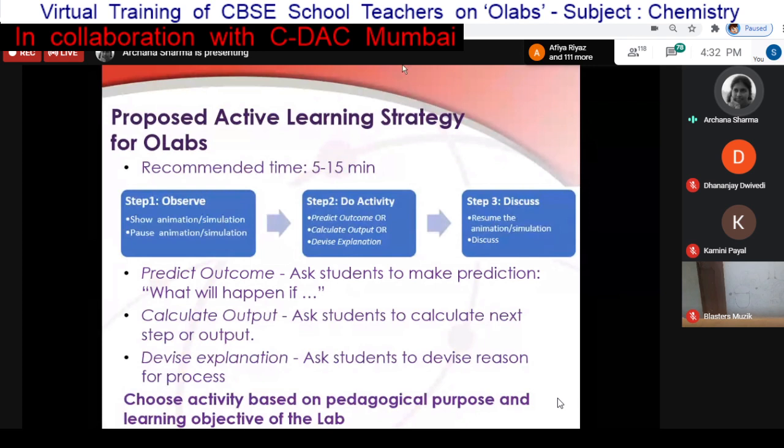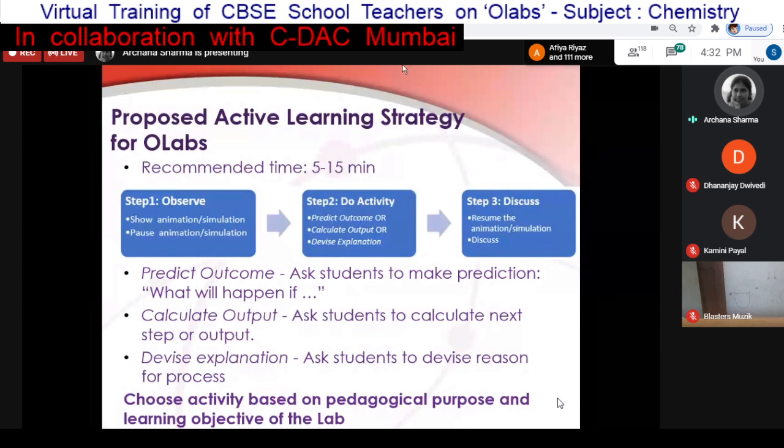So this is one of the active learning strategies that we suggest for OLabs. The recommended time is 5 to 15 minutes, and it can be done in your classroom. Let us hope we get back to classrooms soon. Till then, you can do it in your online sessions, maybe a Zoom session for your students, or a Google Meet session, or a Jitsi session. So whichever video conferencing tool you are using.